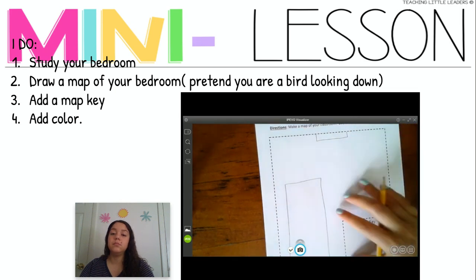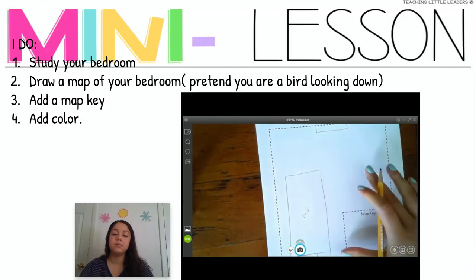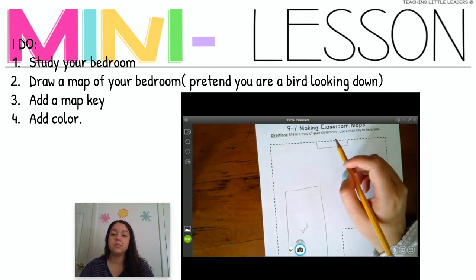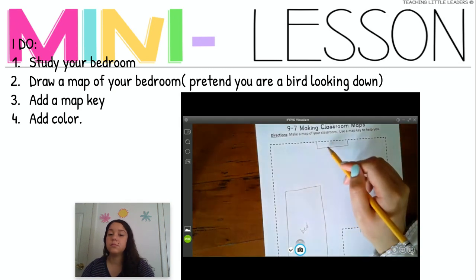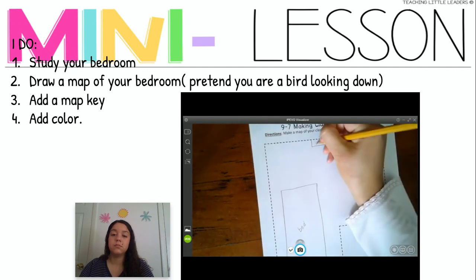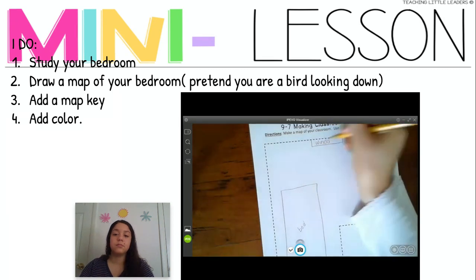Oh, before we move on, let's label the bed. B-E-D. Good job. Okay, over here I'm going to write the window. W-I-N-D-O-W.